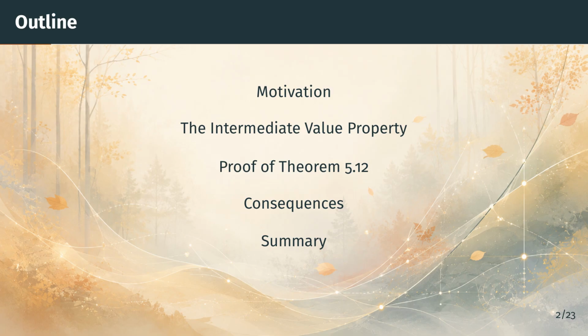We first revisit the surprising example from Section 1 of a derivative that exists everywhere, but fails to be continuous. That raises the question of which functions can be derivatives at all. We then state the intermediate value property for derivatives, Theorem 5.12, and compare it with the intermediate value theorem for continuous functions. After that, we walk through the proof, step by step.